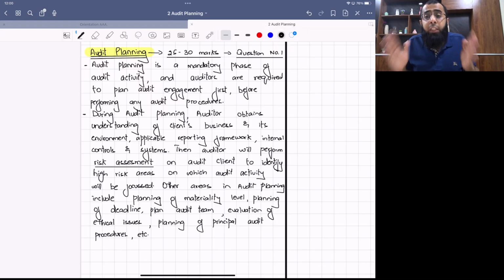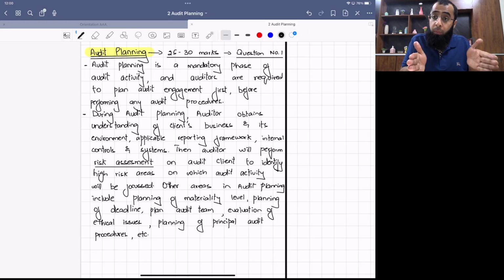See, what you need to understand is that the auditor has to spend good time in planning the engagement. Listen to me carefully. First, he does planning at the entity level: understanding entity level risk, entity level materiality, the whole entity level deadlines, the whole client level.